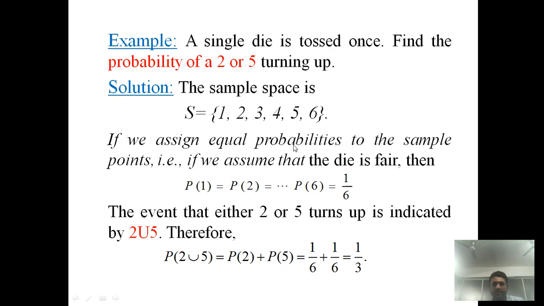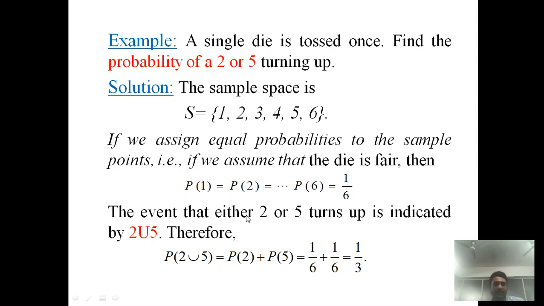If we assign equal probability to the sample points, that is, if we assume that the die is fair, that means each and every side represents a different output, 1, 2, 3, 4, 5 and 6. It does not happen that two sides represent the same number. Then probability of 1, probability of 2 and so on, probability of 6, are all the same, 1 upon 6.